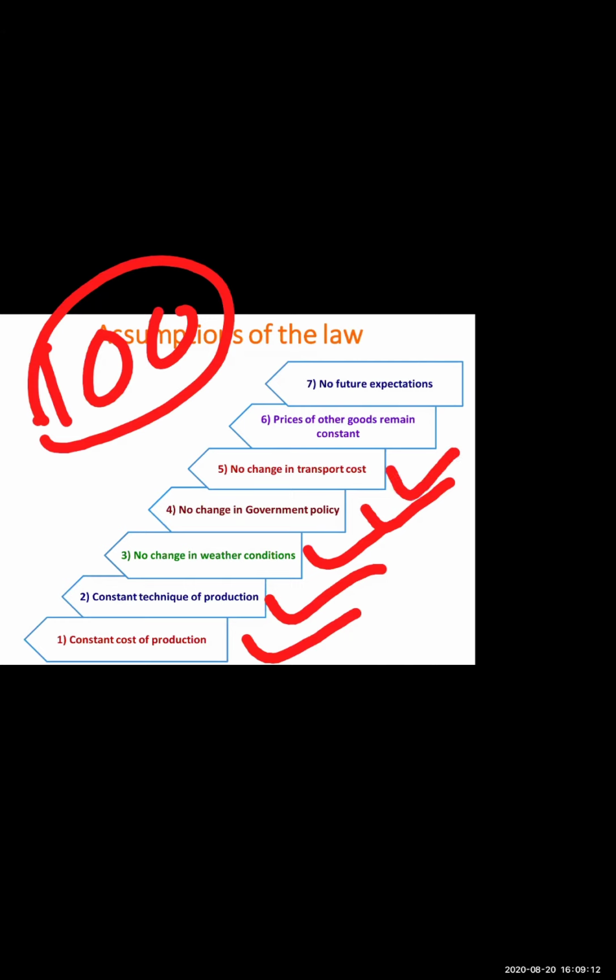No change in transportation cost. This we are actually experiencing in this situation. How does the transportation cost change? If transportation cost increases, obviously, if a producer was earlier paying 50 for transportation and now he's paying 60, but the product price is 100 only, what will happen? The profit margin will be less for the producer.